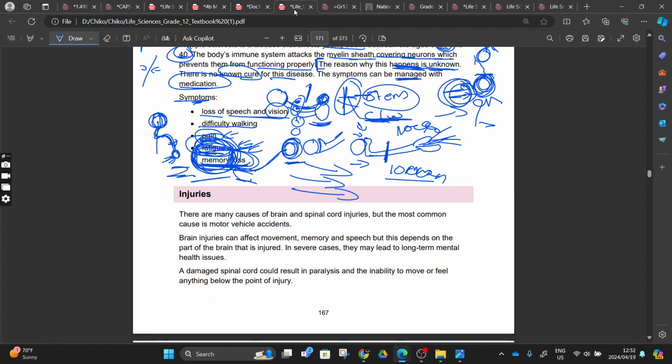So from there, our textbook said we should also deal with injuries, but this part here, they don't examine it. They don't ask you about this in the examination, right? So we're just going to pass by this. But there are many causes of brain and spinal cord injuries, but the most common is a motor vehicle accident, right? Hence, here we have a road accident fund. Because the government is saying the roads that we build and the motors that we build caused you this damage, so we have to compensate you, right?